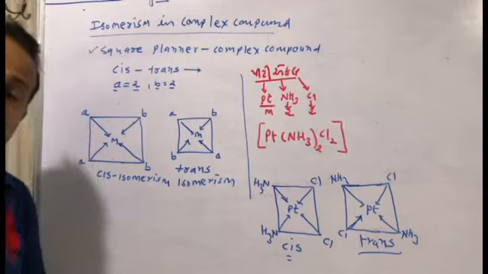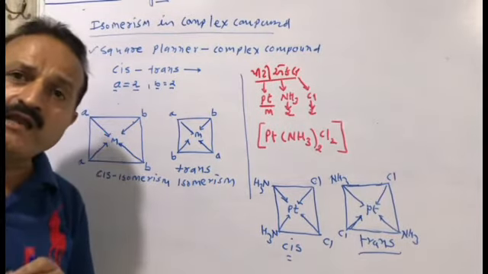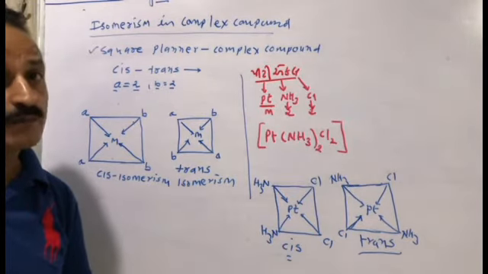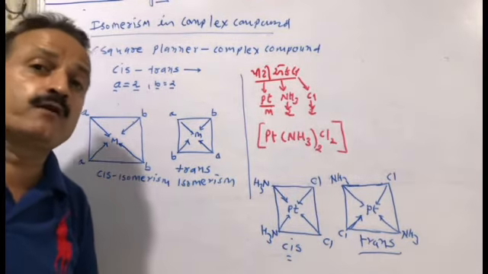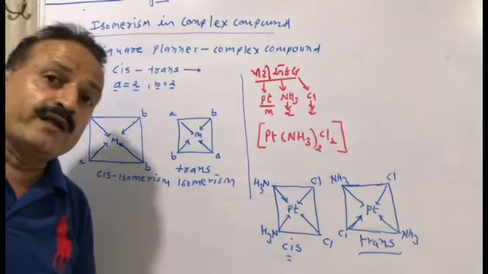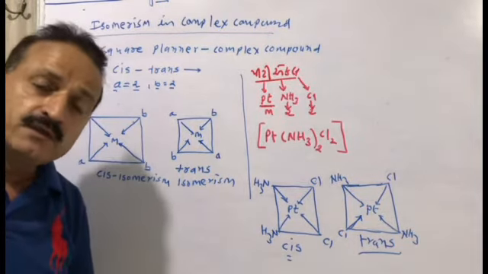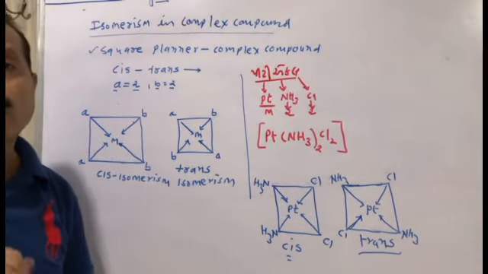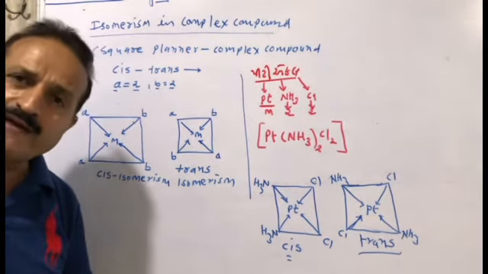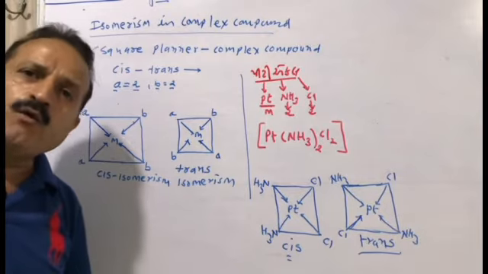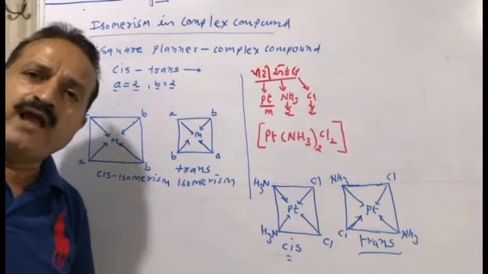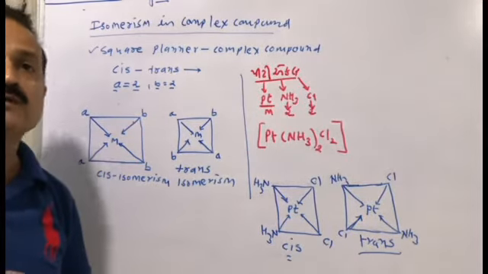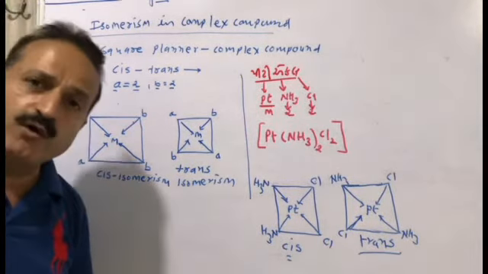You cannot take any ligand or any metal to form a square planar complex compound. It may be a tetrahedral complex compound. If you take 4 ligands, it is not always square planar or always tetrahedral. It depends on the metal, how many vacant orbitals are present in the metal and how the geometrical structure is formed.